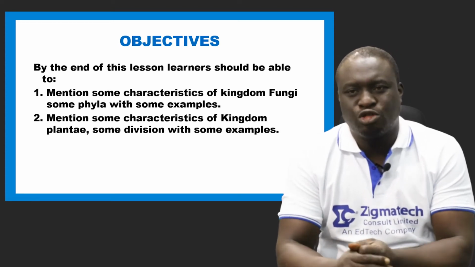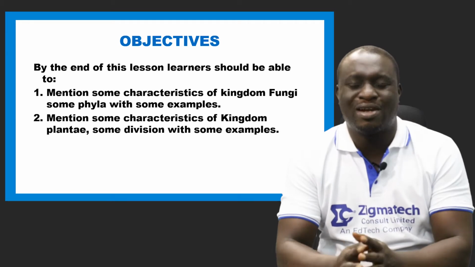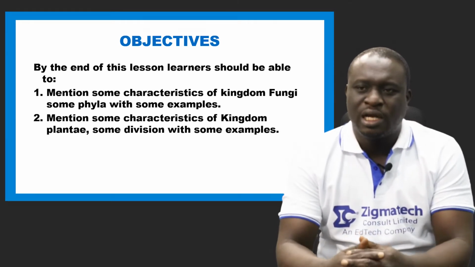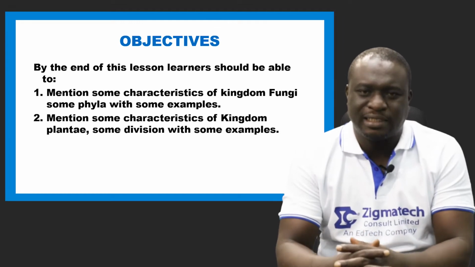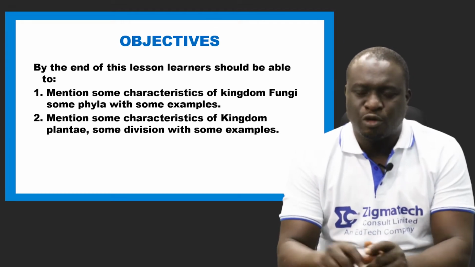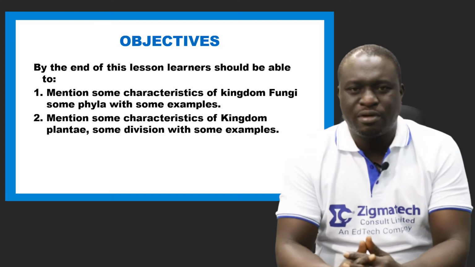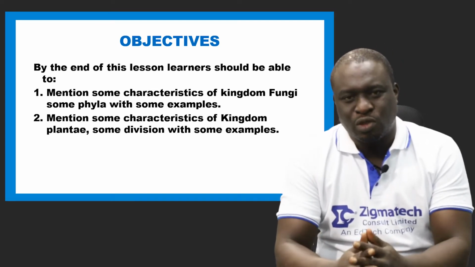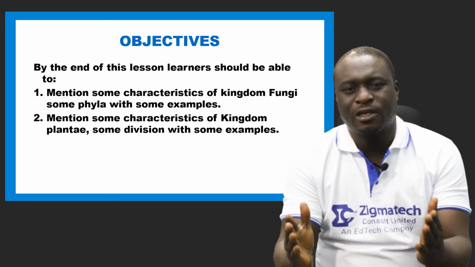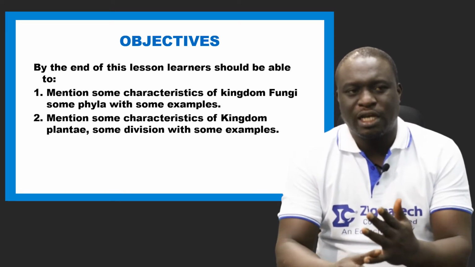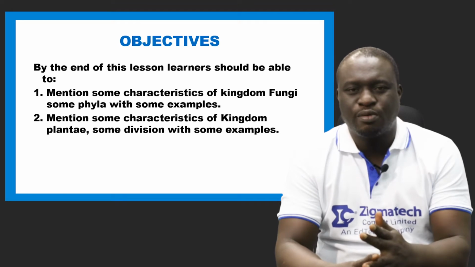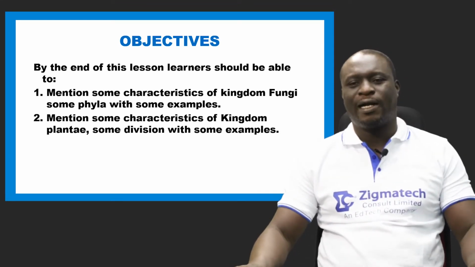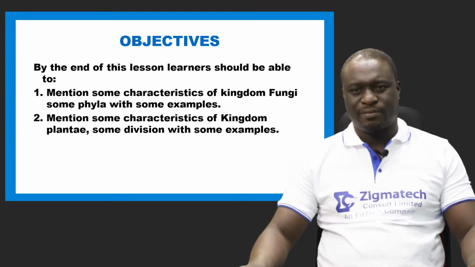Number 2 is you should be able to mention some characteristics of kingdom PLANTAE, some of their divisions, and also some examples. Okay? If you could also remember, in our previous class, we talked about kingdoms. We said we have about 5 kingdoms. We talked about kingdom Monera, kingdom Protista. Today we're going to be looking at kingdom fungi and kingdom PLANTAE.